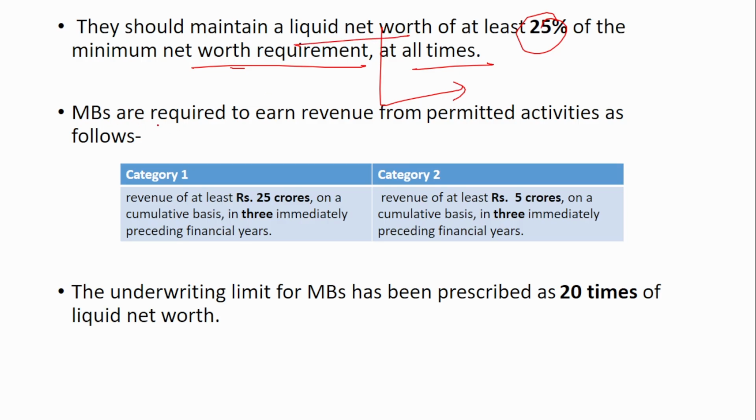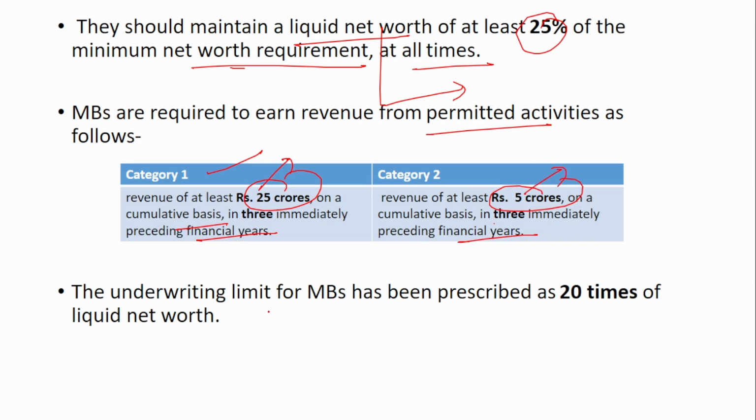Next is merchant banks are required to earn revenue from permitted activities as follows. So category 1, they are required to earn revenue of at least 25 crores on a cumulative basis in the 3 immediately preceding financial years, and category 2 should have a revenue of at least 5 crores on a cumulative basis in the 3 immediately preceding financial years. Remember, the revenue amount is 25 crores under category 1, and under category 2 the revenue amount is 5 crores.